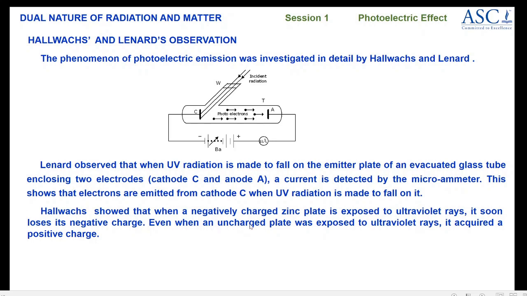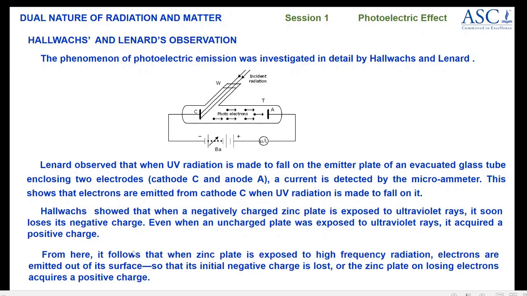Next, the second observation is when an uncharged zinc plate was exposed to UV light. When I say uncharged, it means it has the same number of electrons and protons. So when an uncharged zinc plate was exposed to UV rays, it acquired a positive charge. Now, when does a plate acquire a positive charge? When it loses its electrons. So even in this case, when the uncharged plate was exposed to UV rays, it is losing electrons and becoming positive.